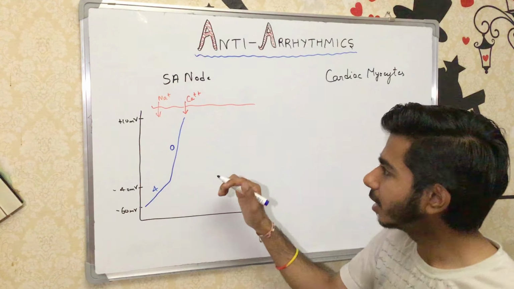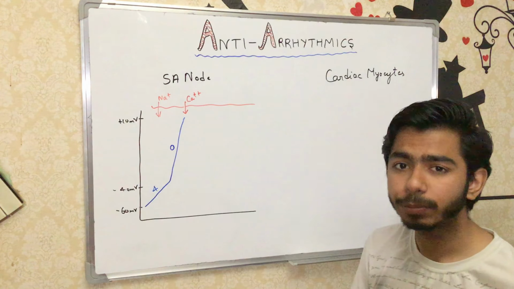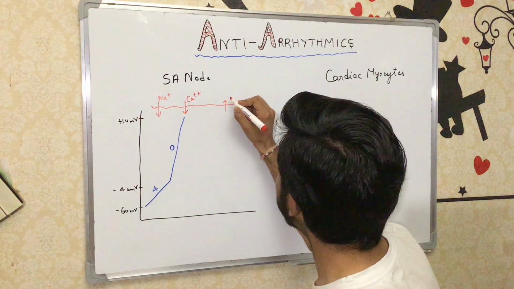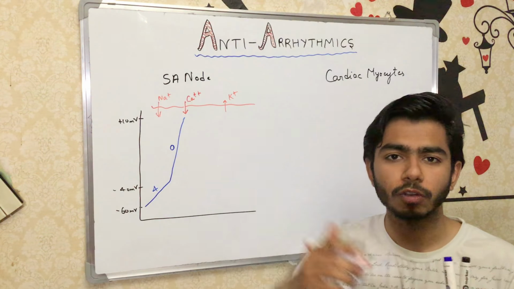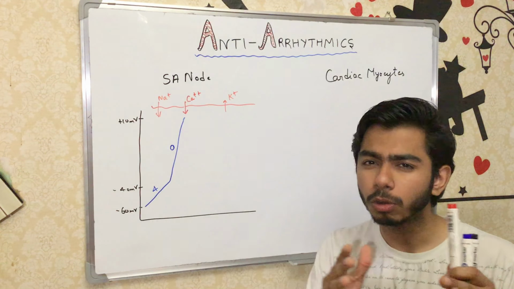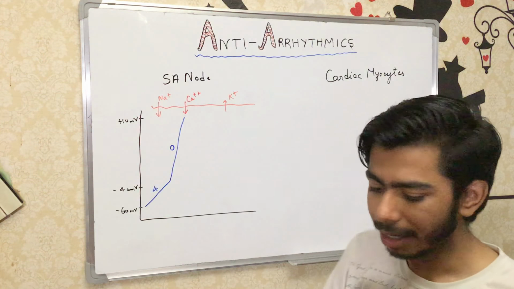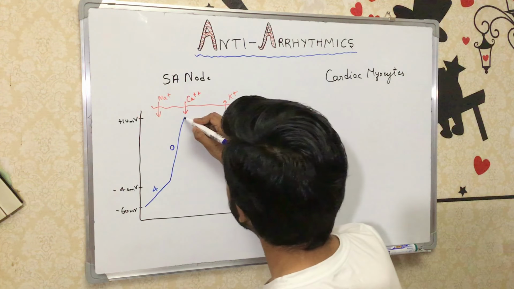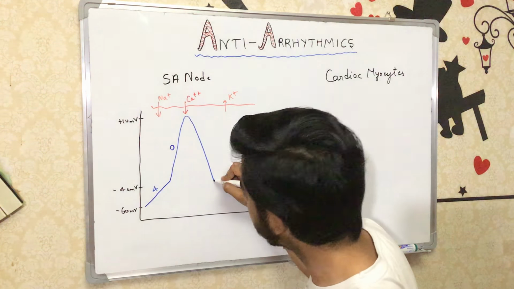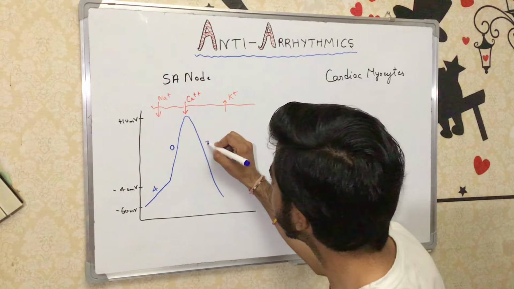At that time the voltage gated potassium channel begins to open, and potassium ions start to go out from the cell membrane. The L-type calcium channels will start to close, and potassium efflux starts very fast. In that situation, the graph begins to come down like this.